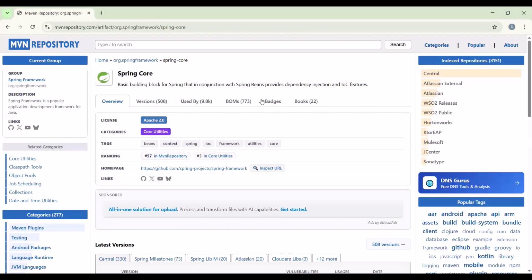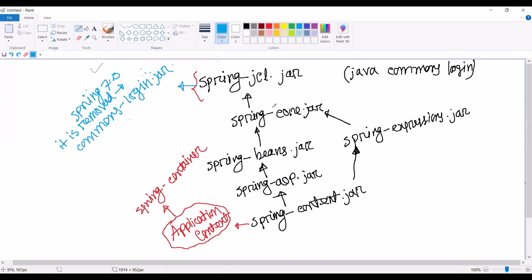You can go to the repository, and can you please tell me which jar files or modules we need, especially the Spring 6 modules? Like Spring Context, Spring Beans, Spring AOP. Mainly we need Spring Context, but this module internally depends on Spring AOP. Spring AOP depends on Spring Beans. Spring Beans internally depends on Spring Core. Spring Core internally depends on Spring JCL. Also, Spring Context depends on Spring Expression.